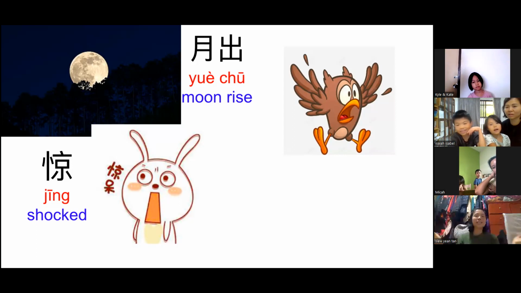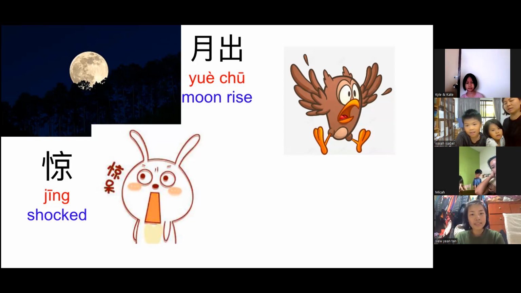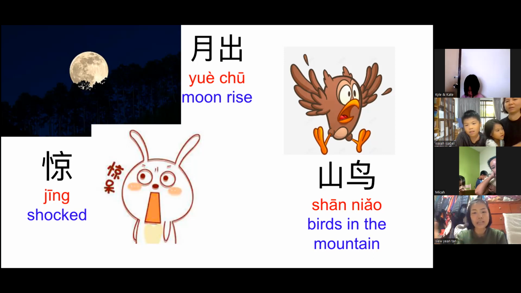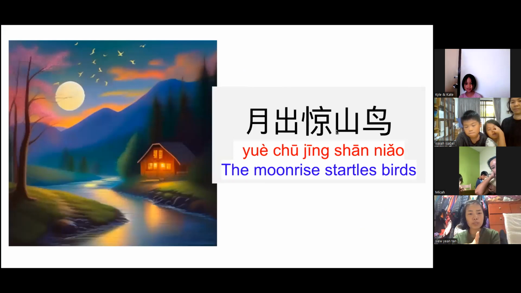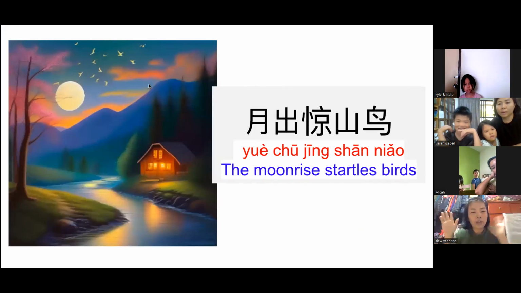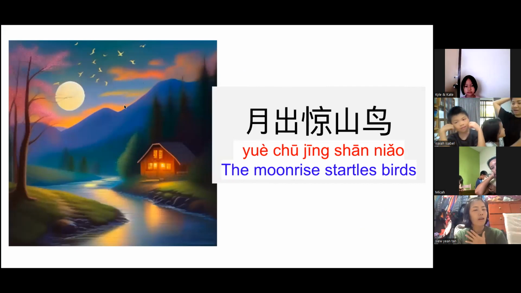Imagine how silent the mountain, the night is. Until when the moon comes out, right? The birds are surprised because it is so silent, they can see the moon comes up. 山鸟 meaning the birds in the mountain. 月出惊山, all the birds see the moon and fly away because they got shocked. Because everyone is so quiet inside, nobody can hear any sound. But when they see the moon, they got shocked. Imagine how quiet it is.